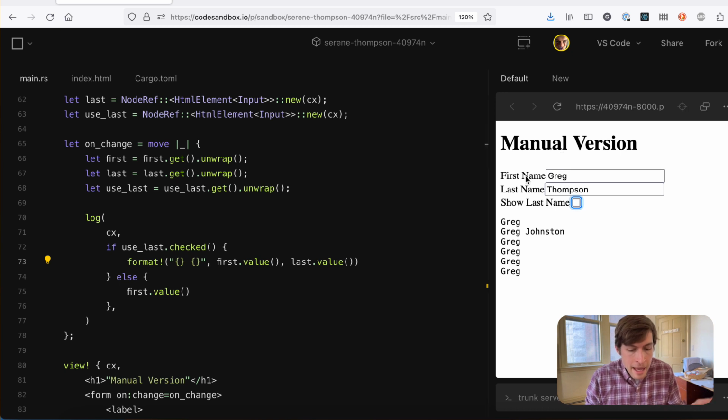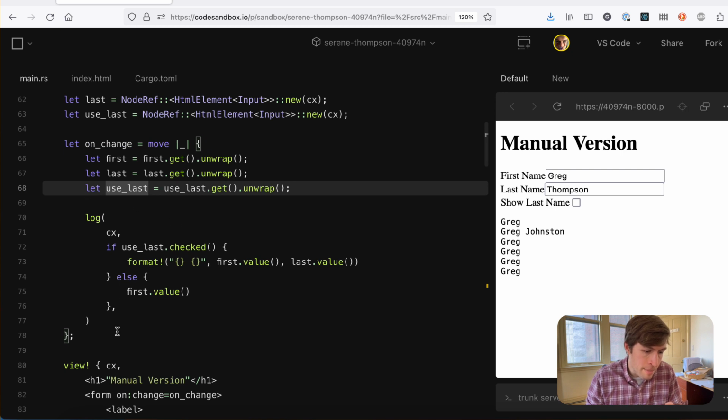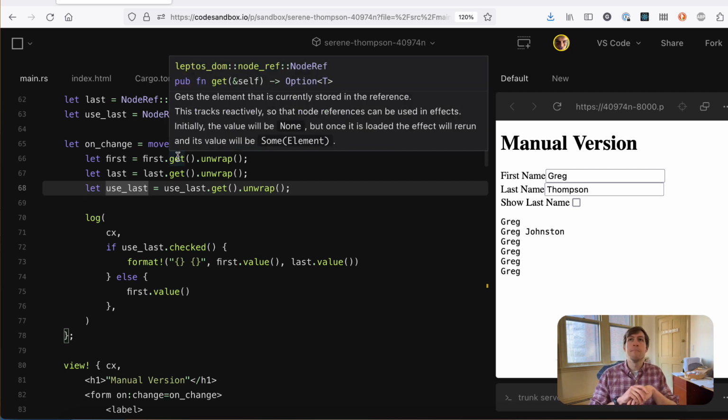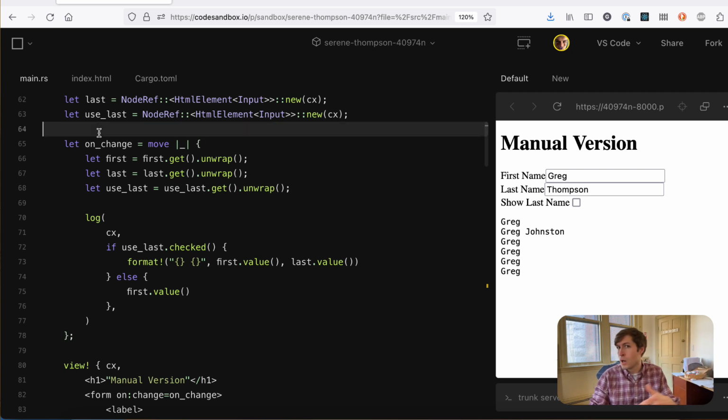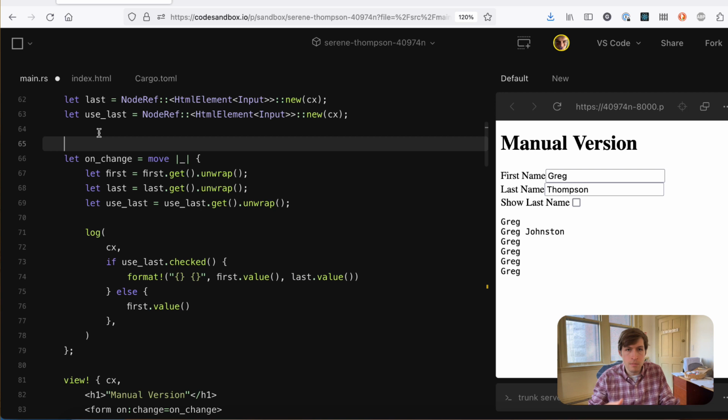Because every time any one of these 3 elements changes, we fire this onChange event. And it gets the value of each of them and it logs it out. So this, in a sense, it doesn't have that create effect, but it's actually less efficient, right? Because it's sending more requests to our API. Now, if you're at all thinking about this, you know that we can just memoize this ourselves.